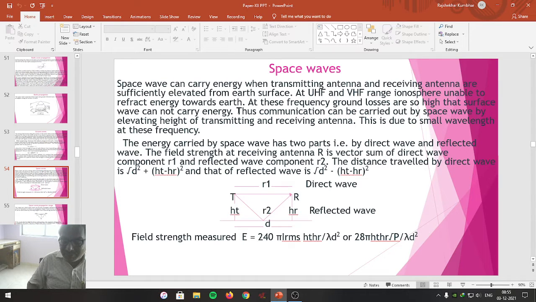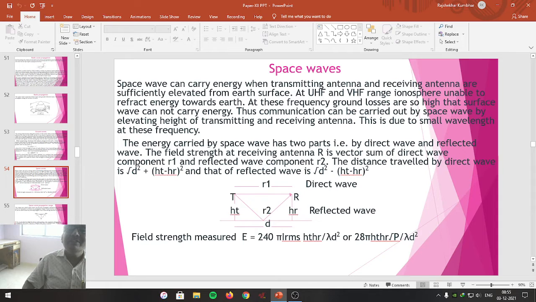Under that condition, ground waves are unable to carry the signal between transmitting and receiving antenna, provided the distance between them is increased and also the height of the antennas is increased above the Earth's surface. Under such a condition, the communication of the signal can be carried by means of a space wave, by elevating the height of the transmitting and receiving antenna. These space waves have a small wavelength and high frequency.